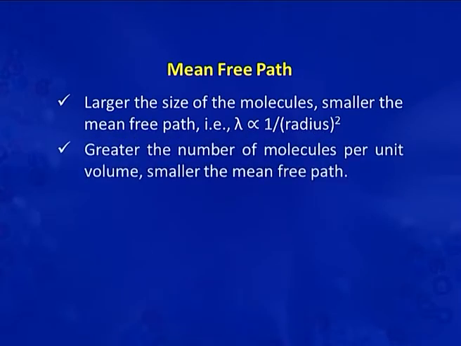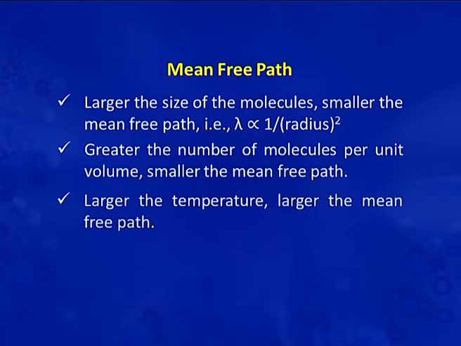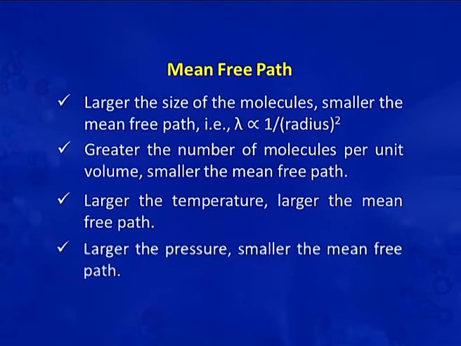The second observation is that the greater the number of molecules per unit volume, the shorter the travel between collisions, because they will collide more. So, smaller will be the mean free path here. One more observation is that as we increase the temperature, the mean free path will increase. If the pressure is higher, the mean free path will be smaller, because the molecules will get very little space to move.